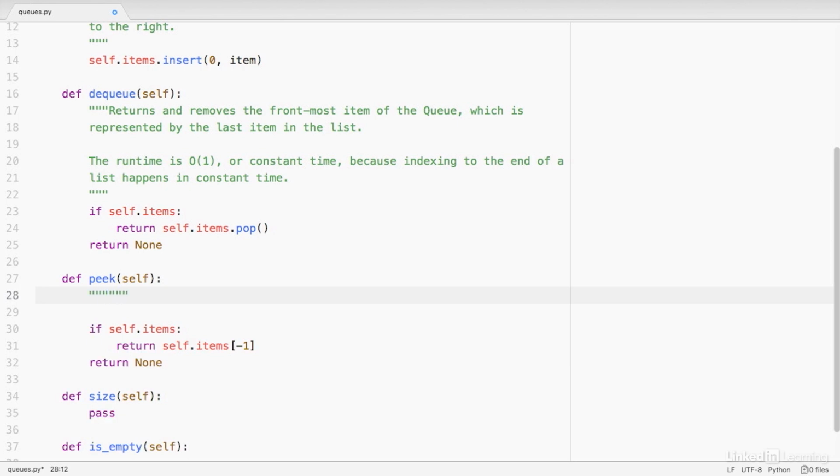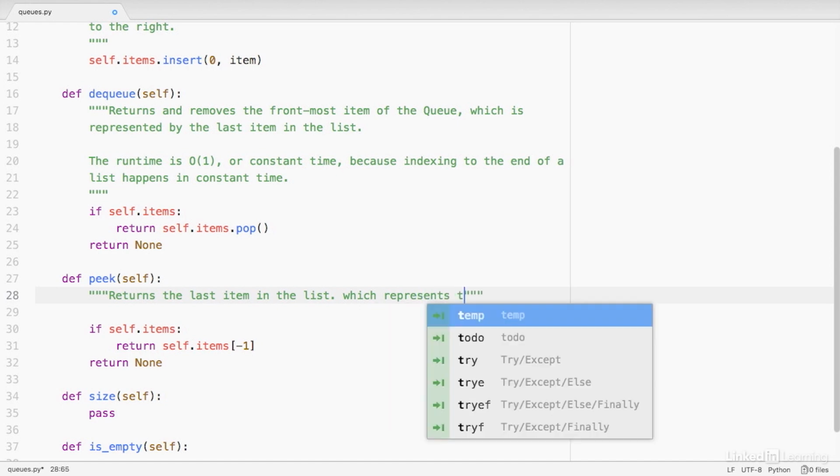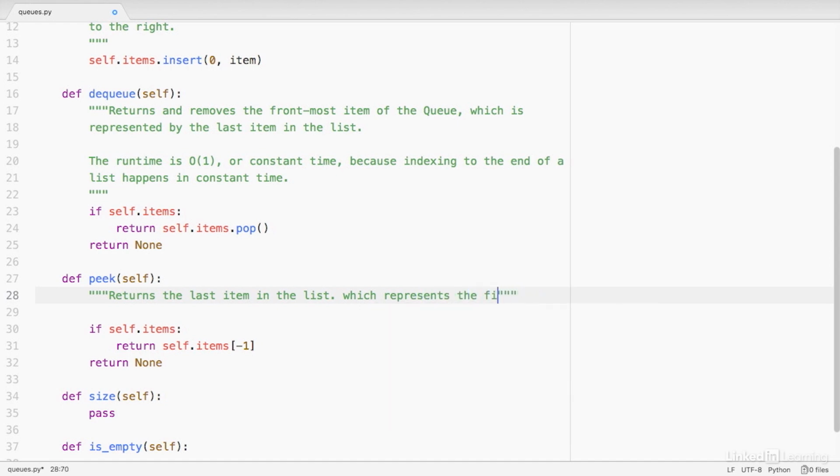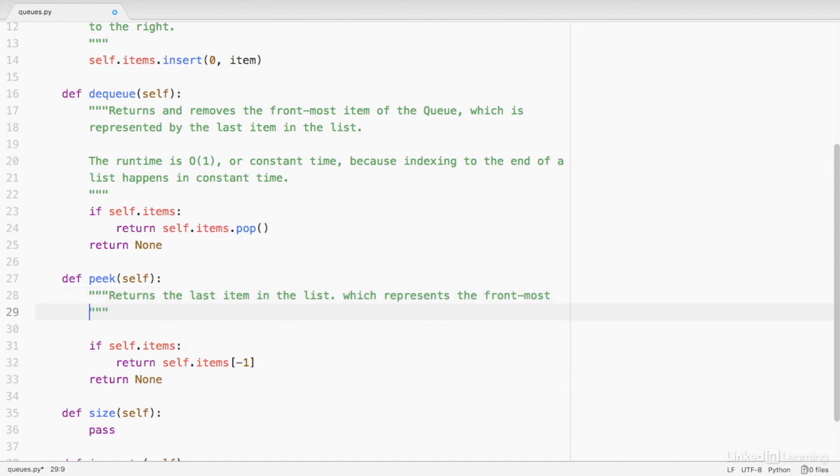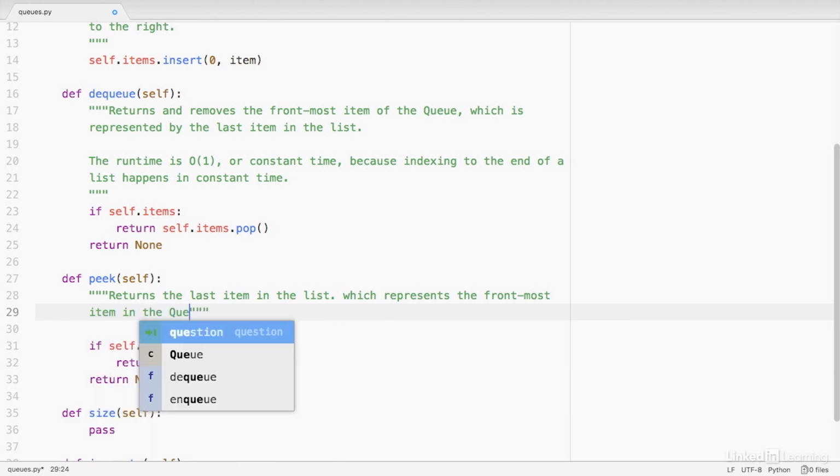In summary, the peek method returns the last item in the list, which represents the first or the front item of the queue. So we'll just say that. Returns the last item in the list, which represents the first item, well, let's say frontmost item in the queue.